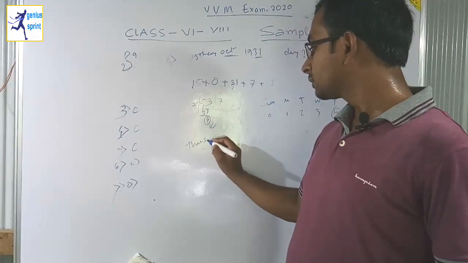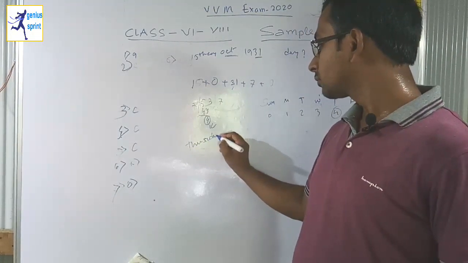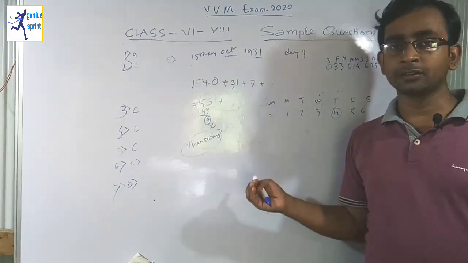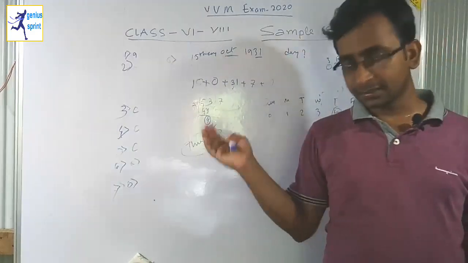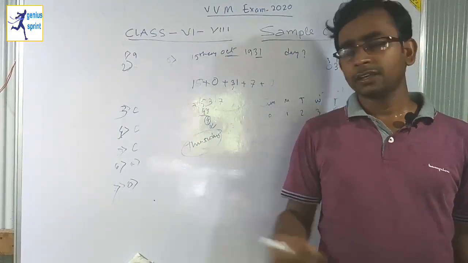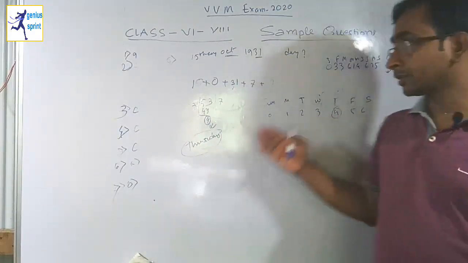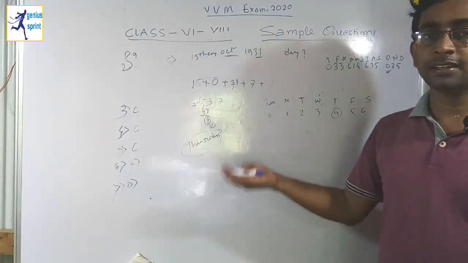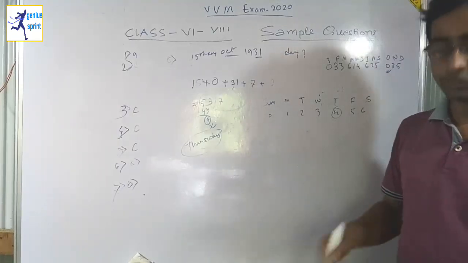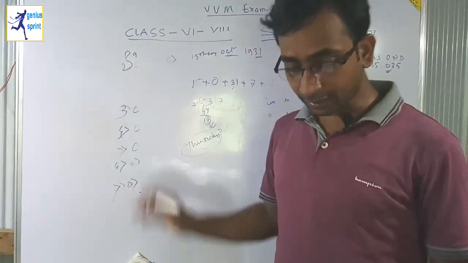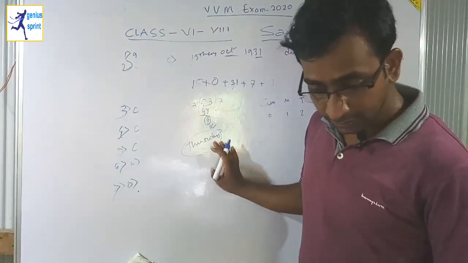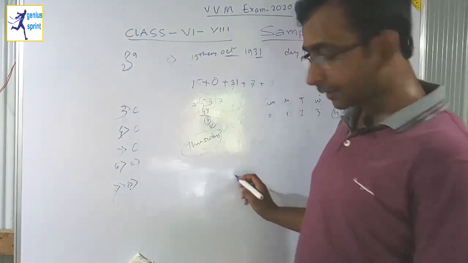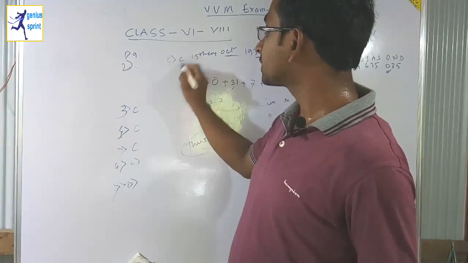See friends, it's a quite complex mechanism, but after solving these problems a couple of times, you will be very familiar with this process, and you can easily find which day falls on which date. So this is the mechanism. So I think it is Thursday. Thursday is option number C, the right answer.